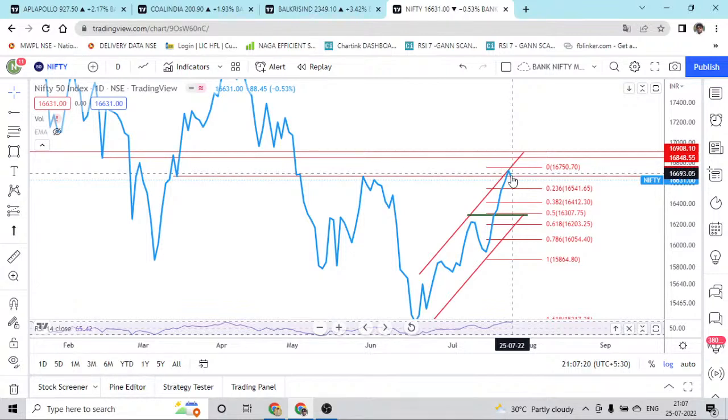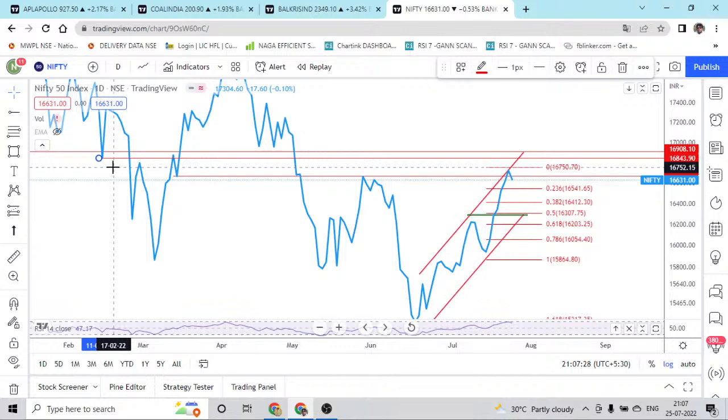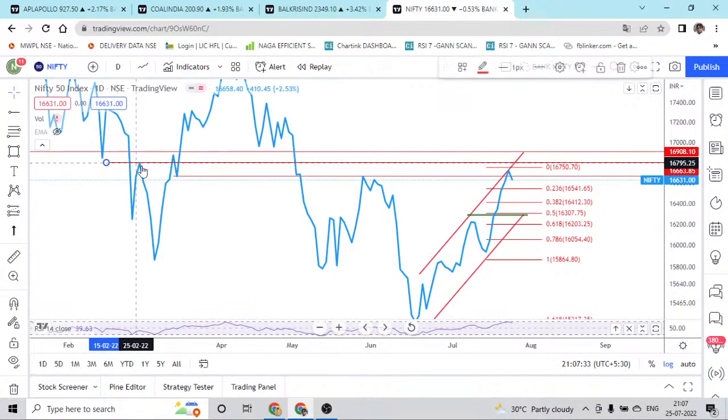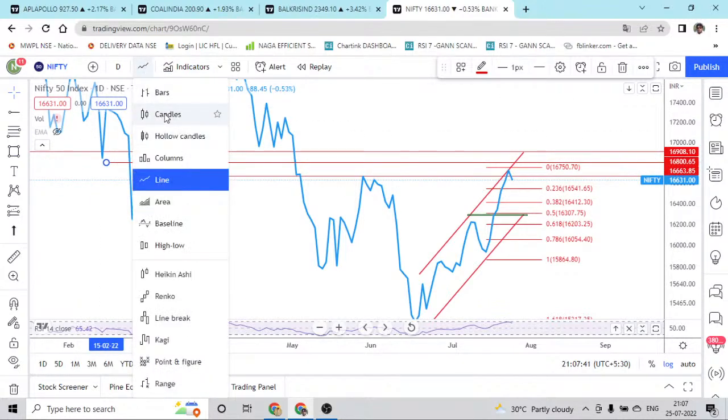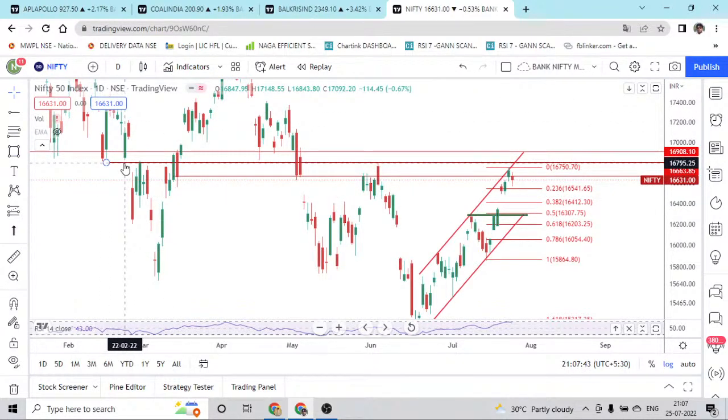That will be the resistance. Beyond that, we have 16,848. Let's exactly mark the low, which is going to be exactly around 16,800. This point is coming around 16,800, and 16,000. This comes around 16,849. Then we will move on to the candlestick chart and adjust accordingly.